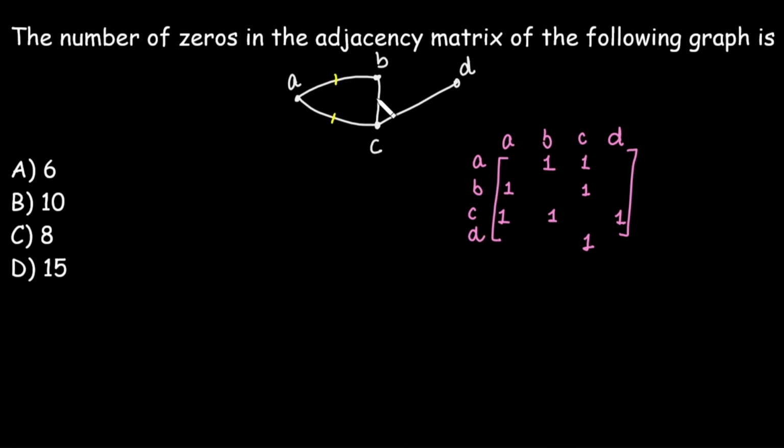B is connected with A and C, so corresponding to A and C the entry is 1. C is connected with A, B, D. D is only connected with C. So the rest of the entries are 0. Now, as per the question, we need to count the number of zeros in the adjacency matrix. So the total zeros we have is 8.